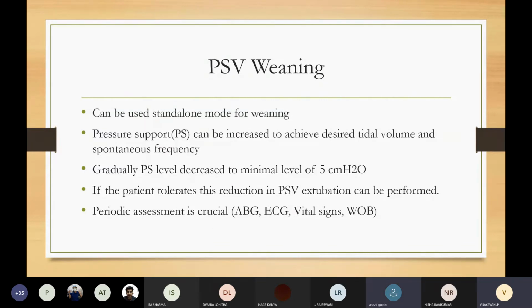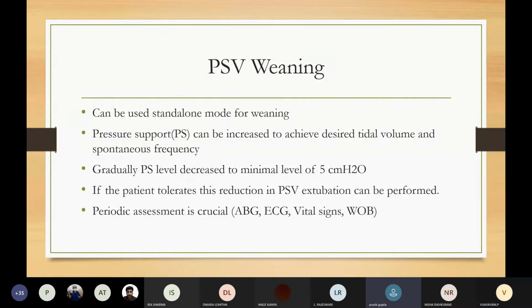Vijayavani, is PSV and the CPAP same thing or different things? Ma'am, different. Why is it different? Ma'am, in CPAP, we give a continuous positive airway pressure both in inspiration and expiration, whereas in pressure support, we just support the patient's breathing. Inspiration or expiration?